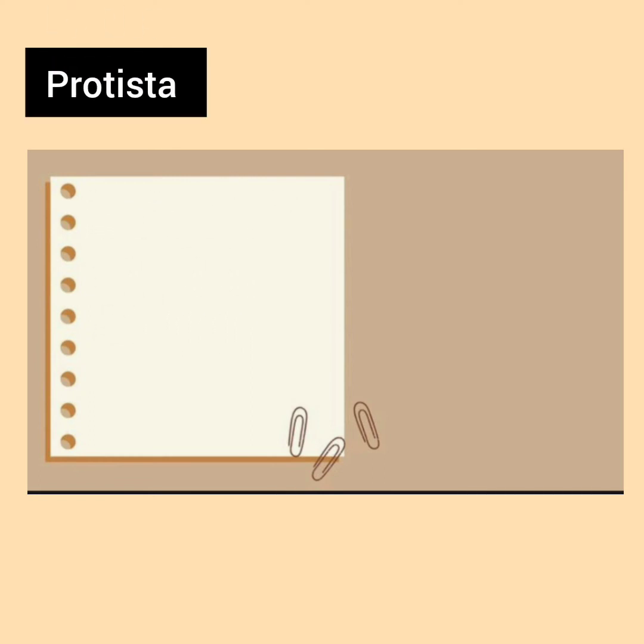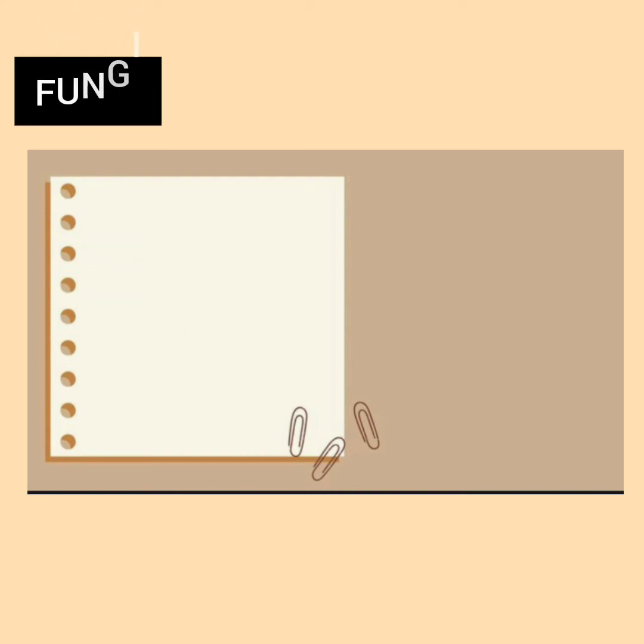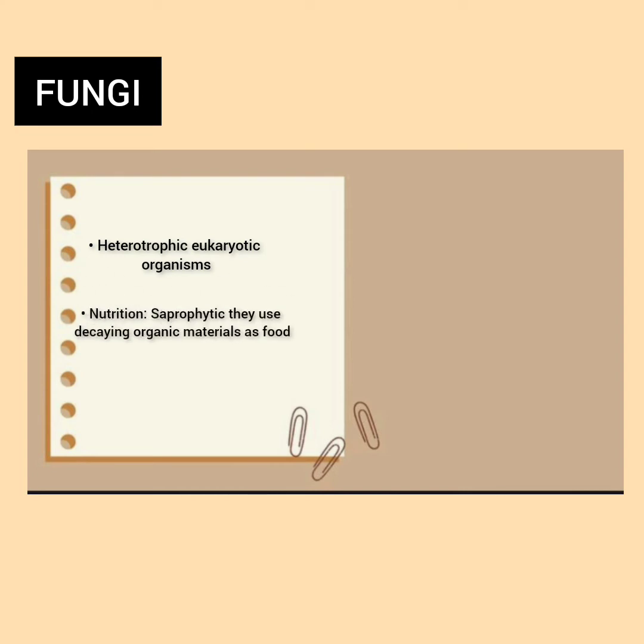Our second kingdom is Protista. Organisms in Protista are unicellular eukaryotic and may use appendages for locomotion. They are either autotrophic or heterotrophic. Examples are algae or protozoans. Our third kingdom, fungi, are heterotrophic eukaryotic organisms. For nutrition, they use decaying organic materials as food.